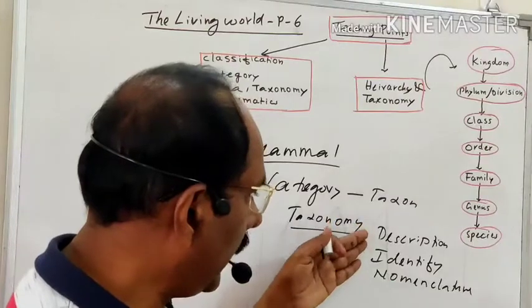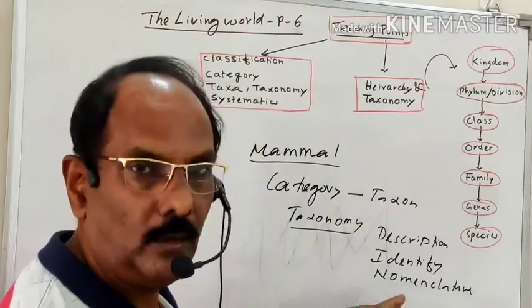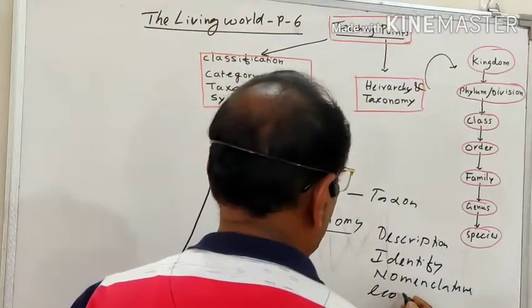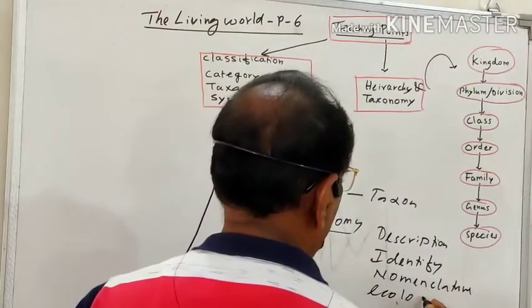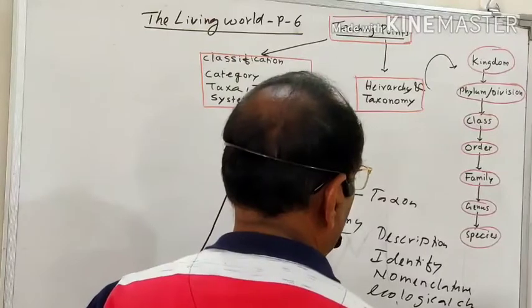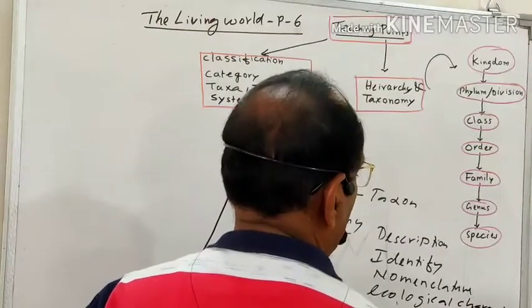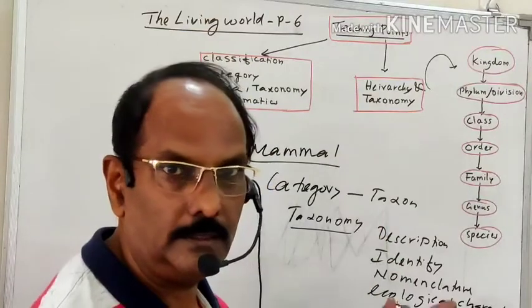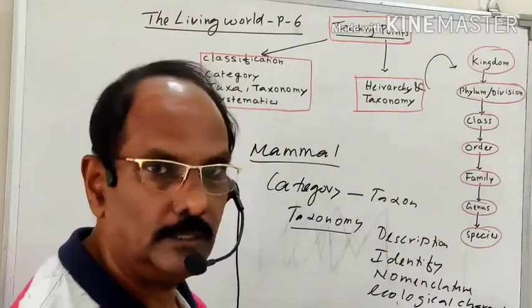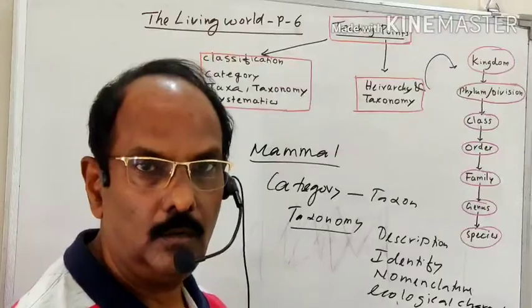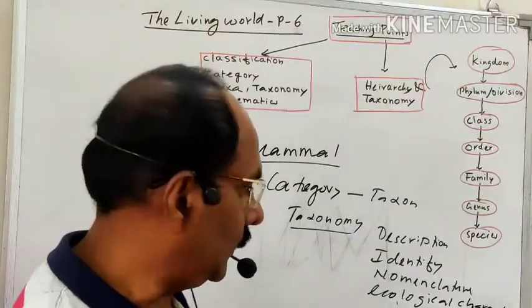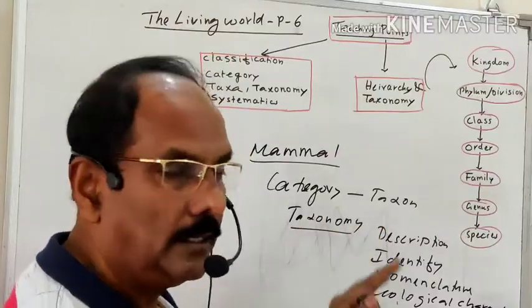So description, identification, nomenclature, along with the ecological characters. Ecological character means at which locality, which habitat this organism is present, this category is present, whether it is in the desert or in the forest or pond, or whether it is living in other places or habitat. So the ecological aspect also comes under taxonomy.